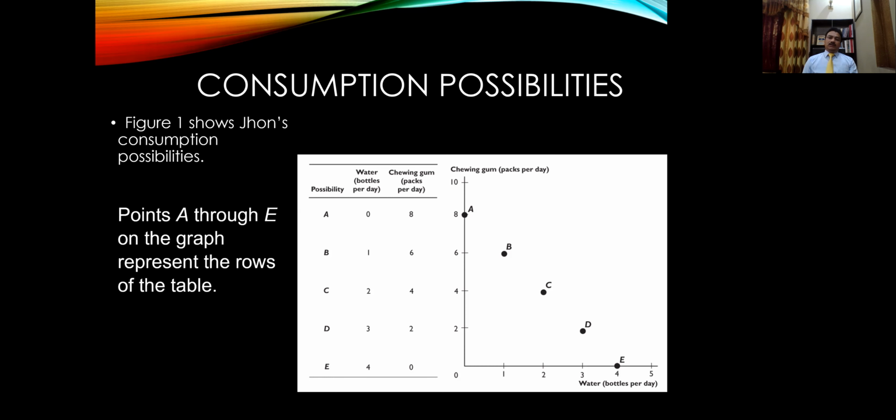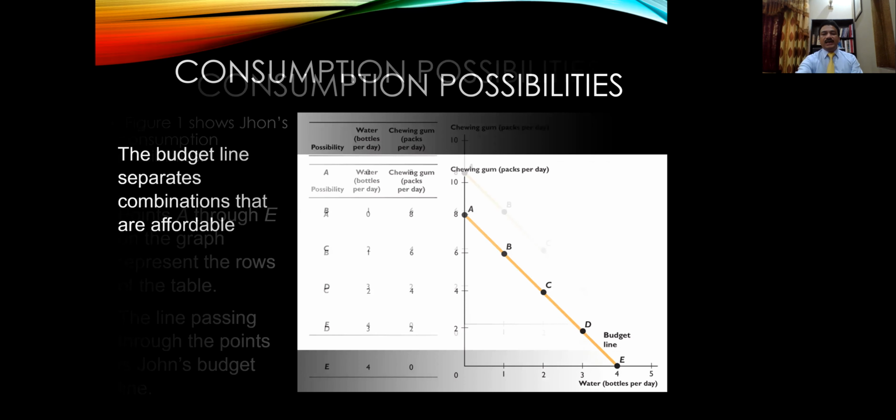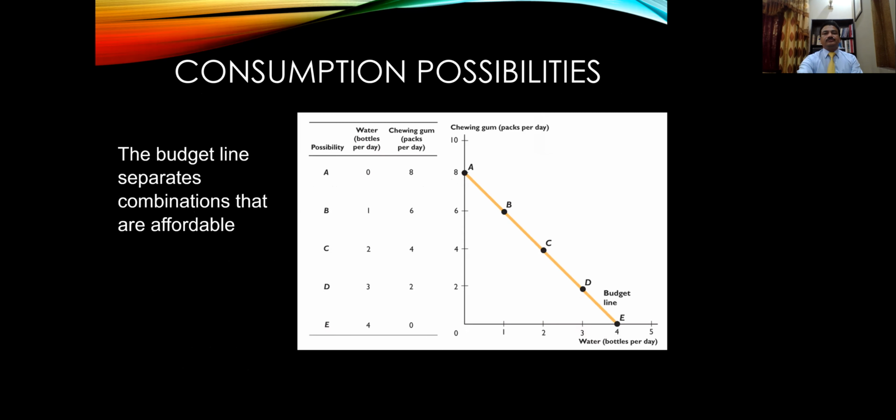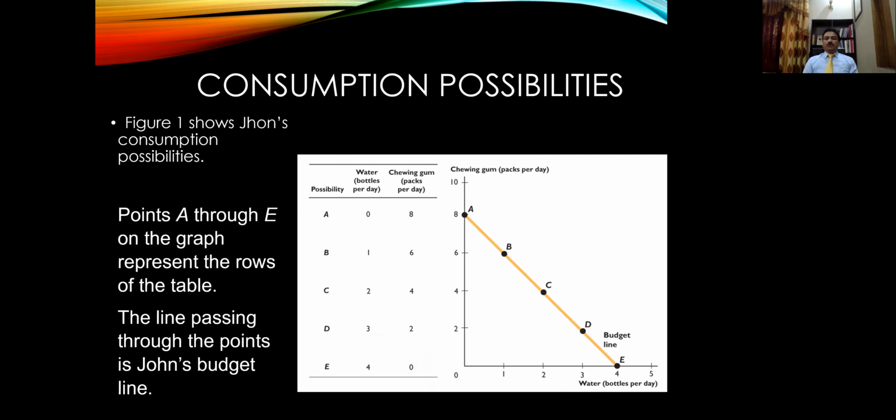So all these points A, B, C, D, and E are the maximum limits. These are the bundles, the consumption choices which are available to him, provided that the consumer's budget and the prices of the commodities remain the same. Combining all these points, we get the budget line of Mr. John.